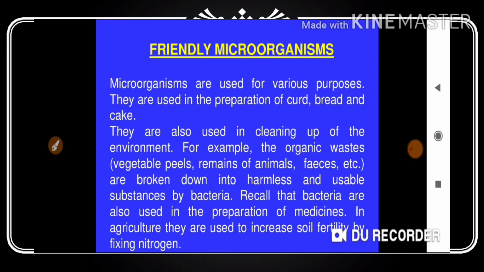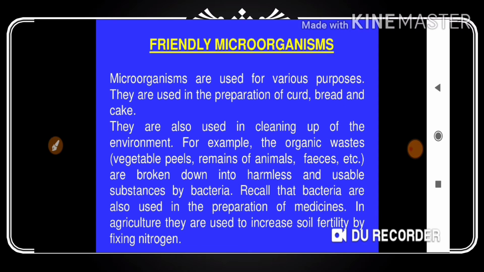Recall that bacteria are also used in the preparation of medicines. In agriculture also we are using it. So just to recall it, that is medicines.